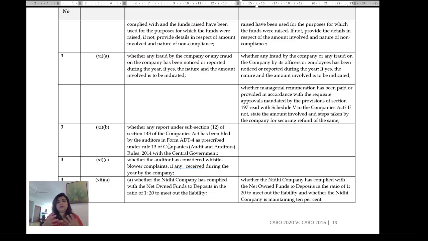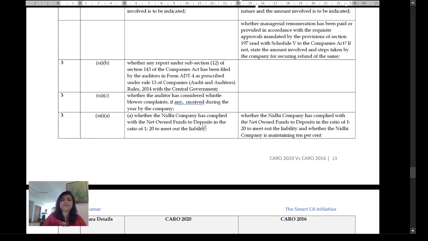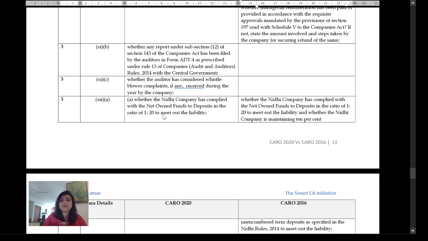In which case, it's a very onerous task on the auditor to come back and do all this because there's one management and then there's the auditor. And for all that it could be a small company. But what's very refreshing is any company which has an exposure of about 5 crores or more in terms of working capital, CCOD, all that is got covered here. But admittedly, where your existing control structures, a lot of it has not been mandated, there is obviously a lot more responsibility on the auditor. So whether whistleblower complaints have been considered,